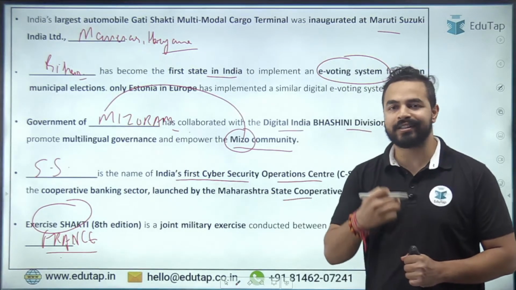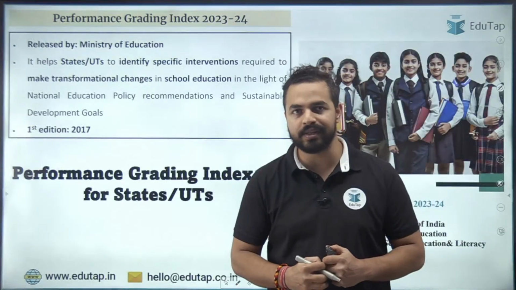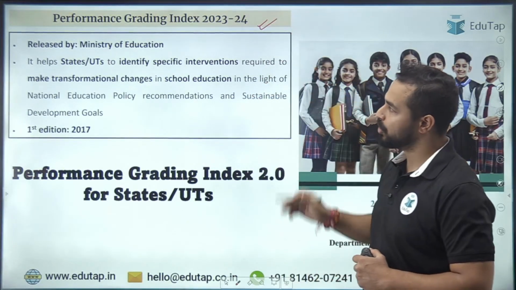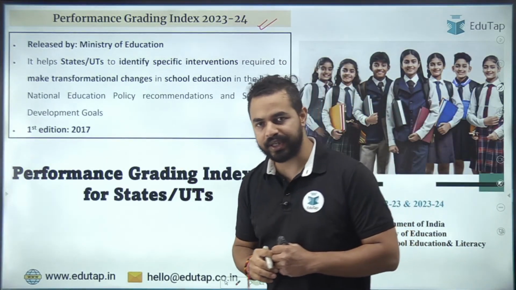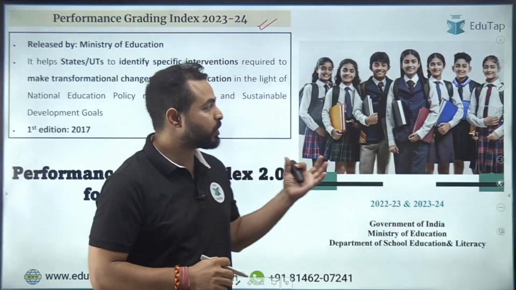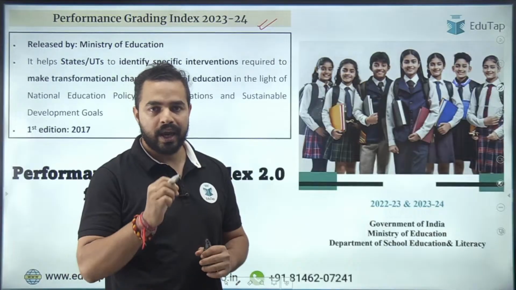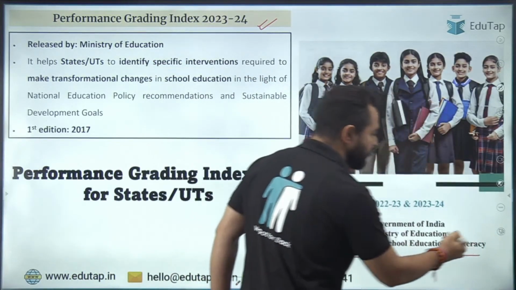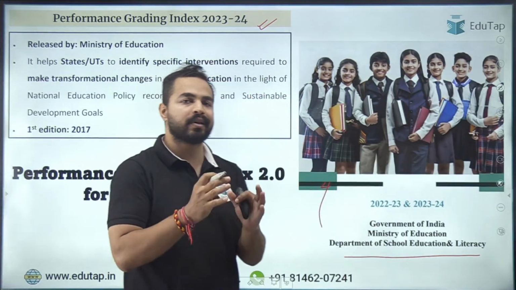अब हम बढ़ते हैं अपने आज के सेशन की तरफ. And the very first topic that we are going to cover here today is the Performance Grading Index 23-24. So guys, you can see here that this index has been released by the Ministry of Education. And to my left, you can see the school-going students are there, right? So Government of India under Ministry of Education, where the Department of School Education and Literacy is there, which basically makes this particular report, that is Performance Grading Index.